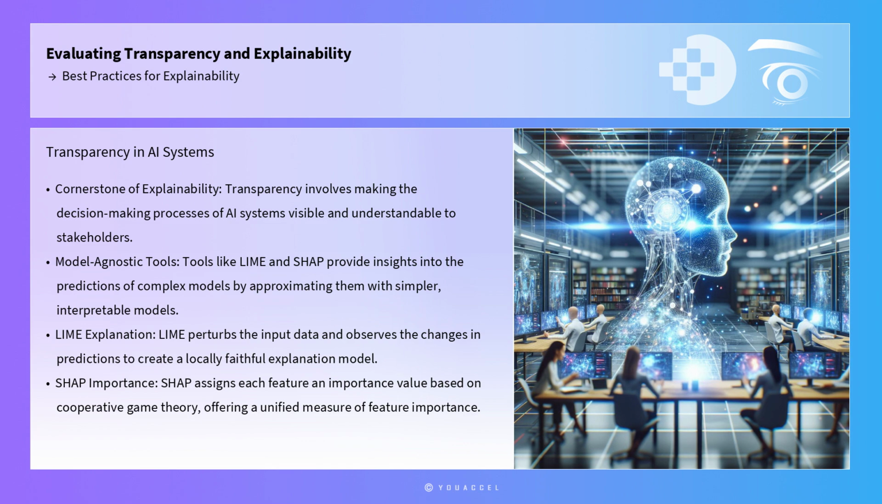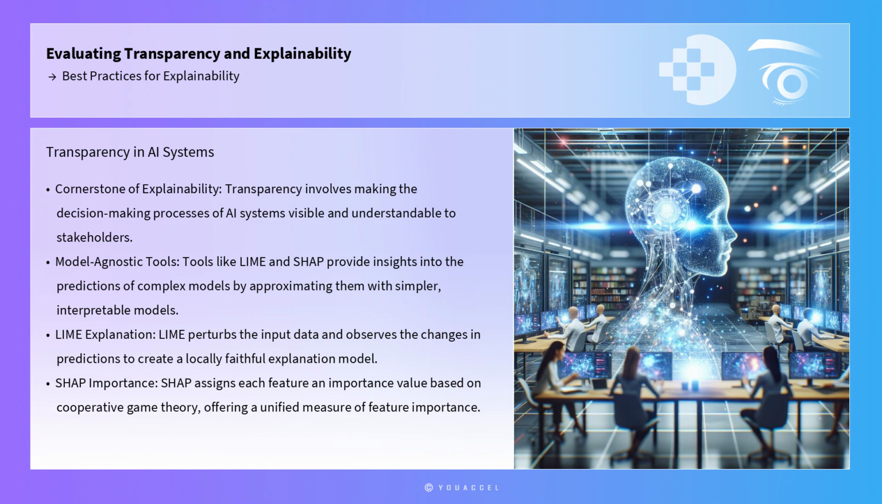Transparency is the cornerstone of explainability. It involves making the decision-making processes of AI systems visible and understandable to stakeholders. One effective way to achieve transparency is through the use of model-agnostic tools like LIME and SHAP. These tools provide insights into the predictions of complex models by approximating them with simpler, interpretable models. LIME, for example, perturbs the input data and observes the changes in predictions to create a locally faithful explanation model.